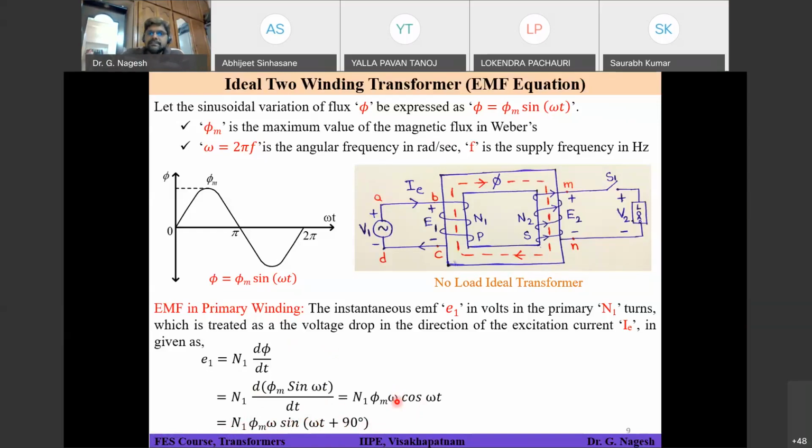So if you assume phi is equal to phi m sin of omega t flowing in the core, that will generate a voltage E1 in your primary winding, which is given by this expression. And the polarity of E1 will be plus at the top and minus at the bottom, because you are considering it as a voltage drop in the direction of excitation current. That means in this current direction, the E1 whatever you got is considered as a voltage drop.